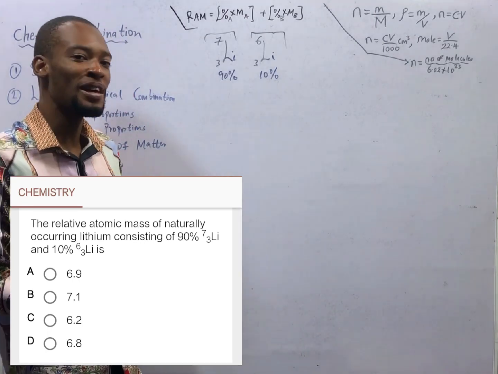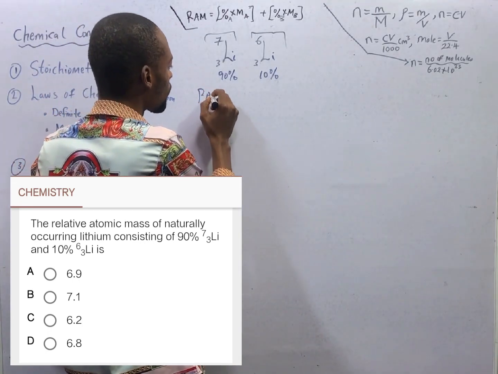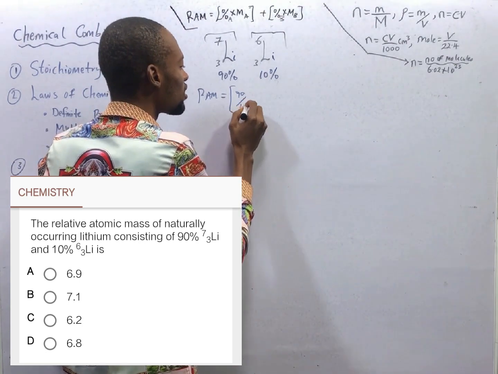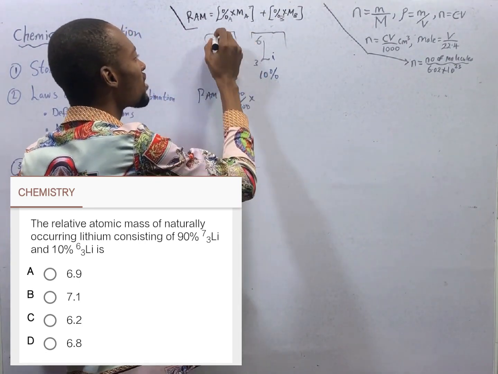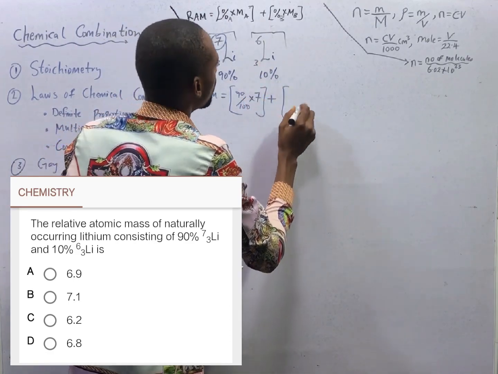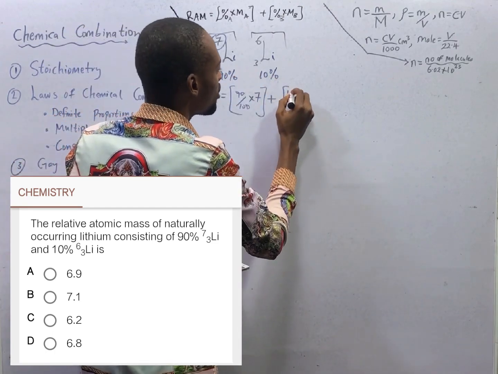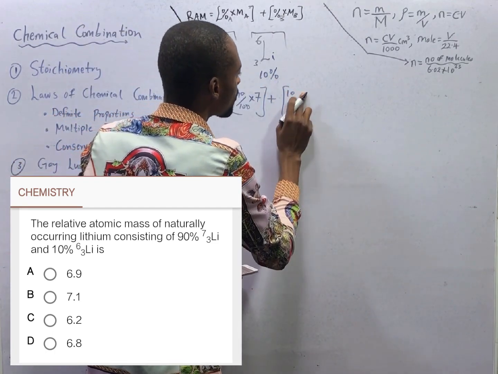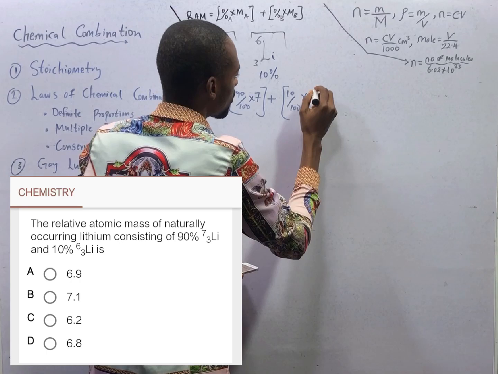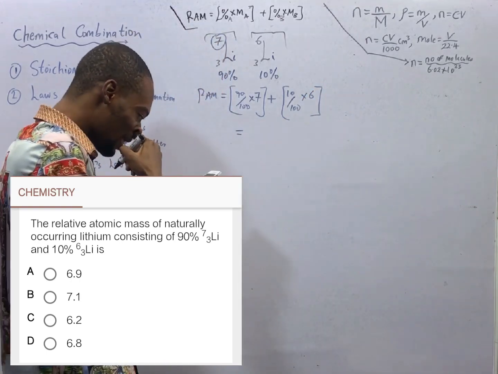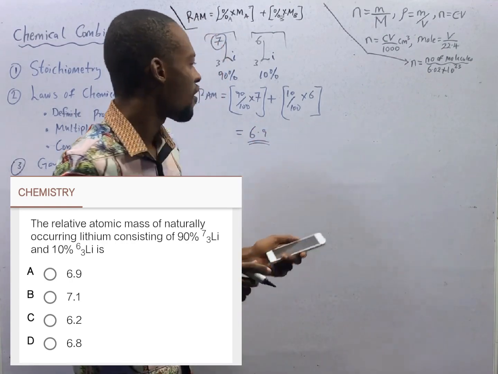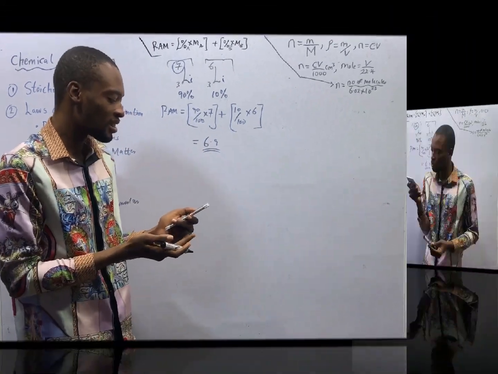Therefore, the relative atomic mass of lithium will be the percentage of lithium A, 90 over 100, times the mass of lithium A, which is 7, plus the percentage of lithium B, 10 over 100, times the mass of lithium B, which is 6. This gives 6.9. Therefore, the relative atomic mass of lithium is 6.9.